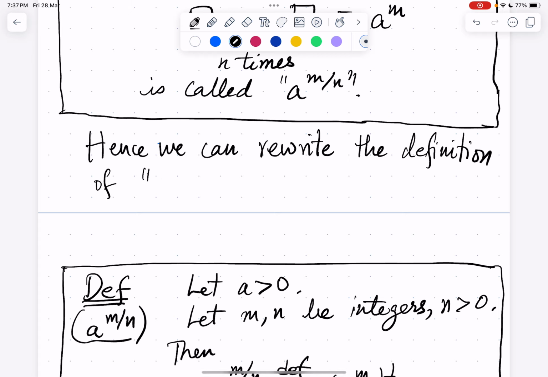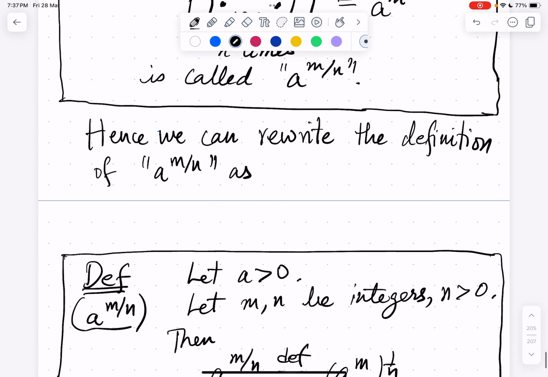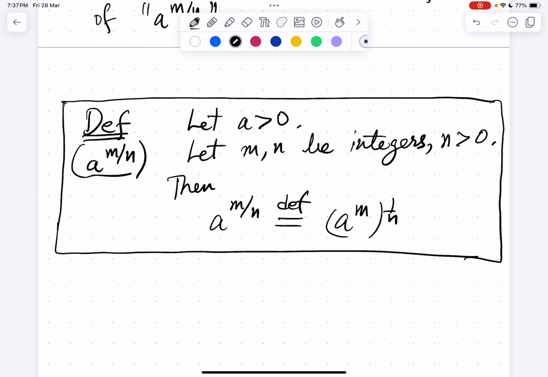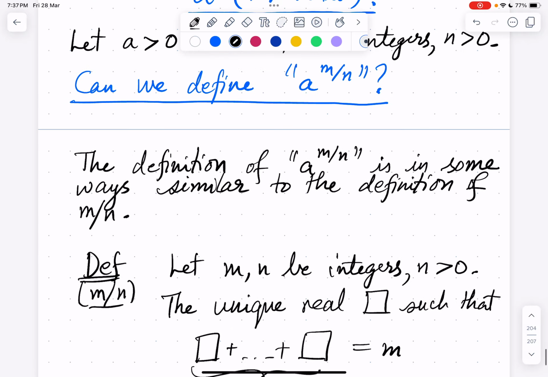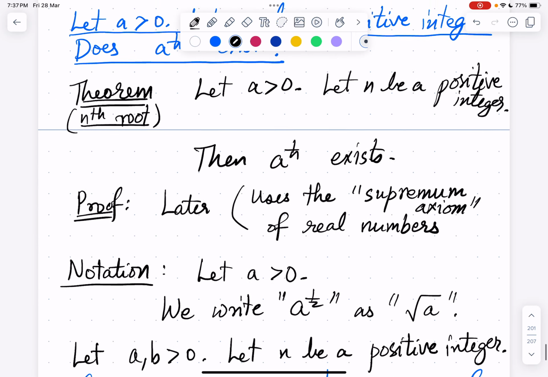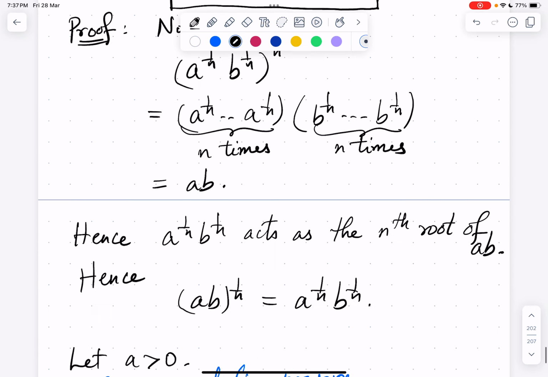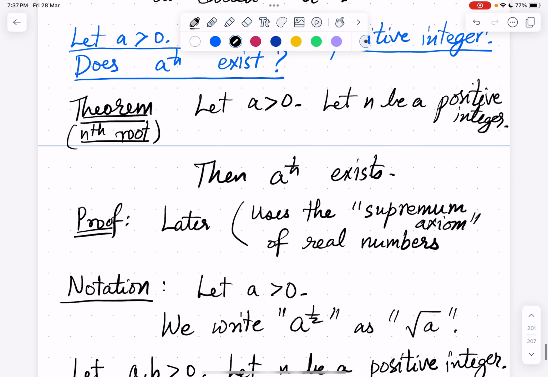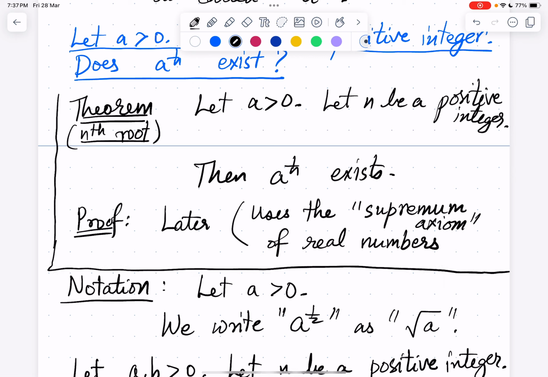of a power m by n as, so this is the definition, let a be greater than 0, let m, n be integers, n greater than 0, then a power m by n is the nth root of a power m, and this exists because nth roots always exist. We discussed that the nth root of a positive number always exists. So this is the key theorem. We are using the existence of nth roots, which we are not proving. Every positive real has an nth root. We are using this important result.